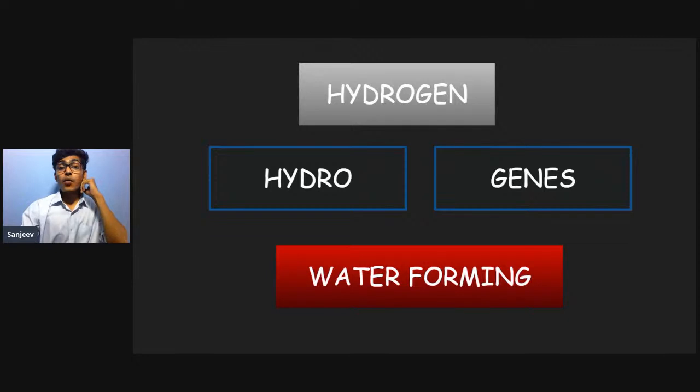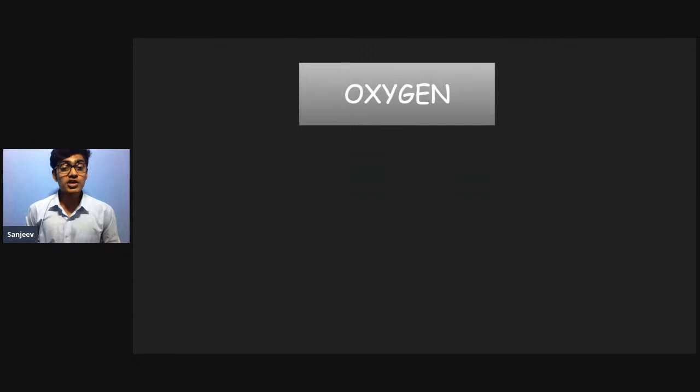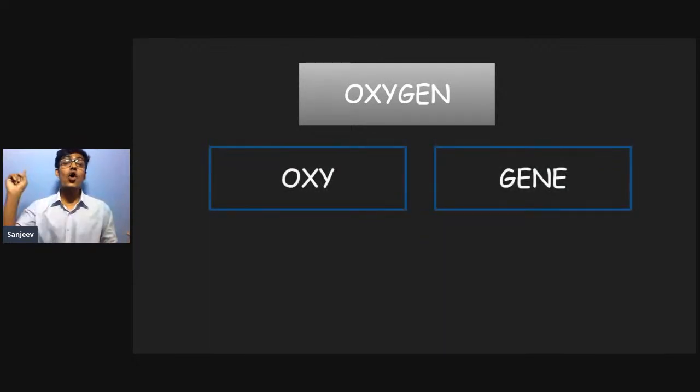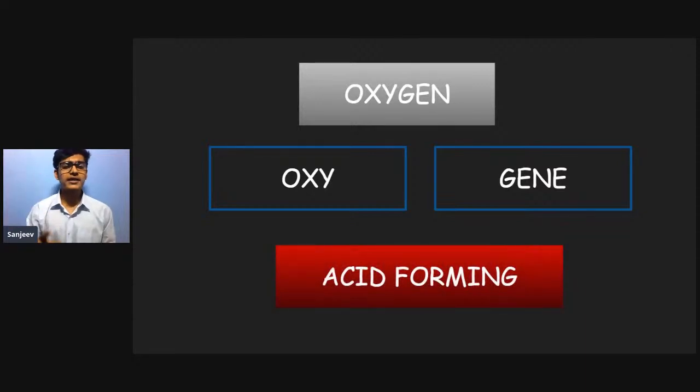Okay. And what is the next element? The next element is oxygen. And what does oxygen mean? Oxygen is also divided into two parts. Remember, please. Oxygen is divided into two parts, that is oxy and gene. And what does oxy mean? Oxy means acid and gene means forming. So that simply means oxygen means acid forming. Is that clear?